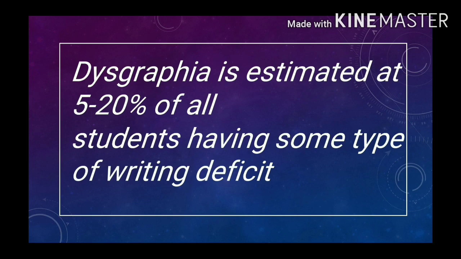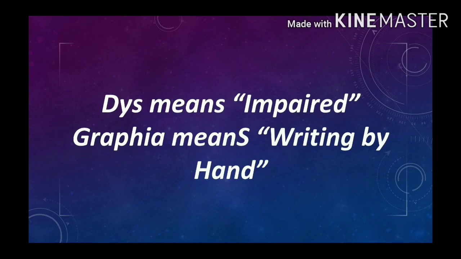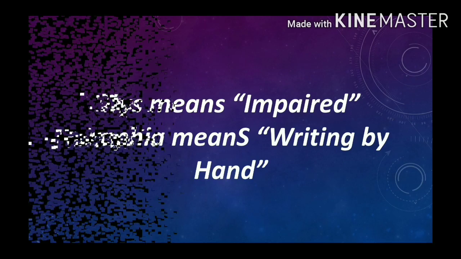It is estimated that 5 to 20% of all students have some type of writing deficit. So we are not able to account for the precise measurement of people in the world suffering from dysgraphia. At the very basics, dys means impaired, and graphia means writing by hand. Dysgraphia comes from Greek as well as Latin words.